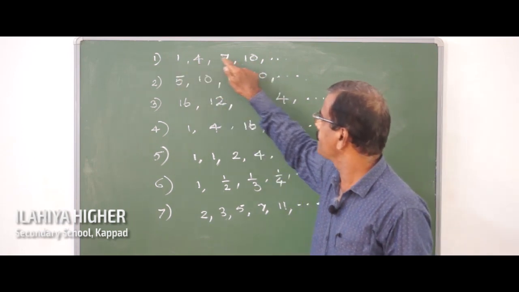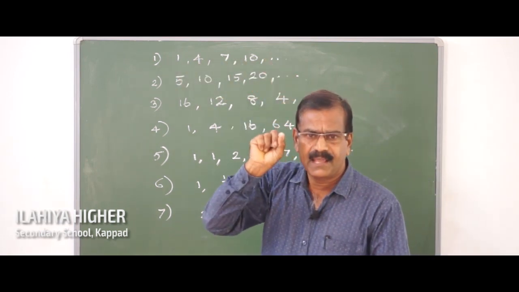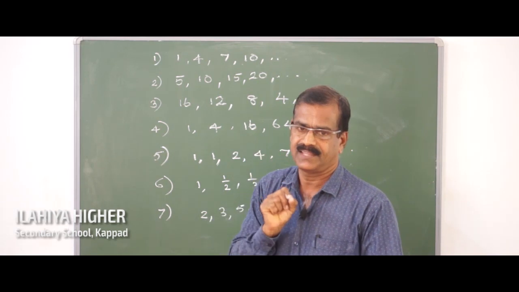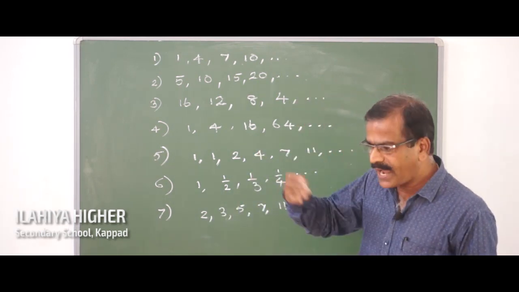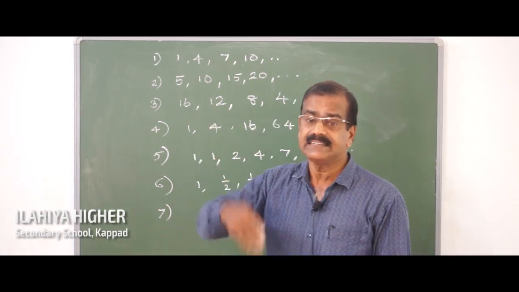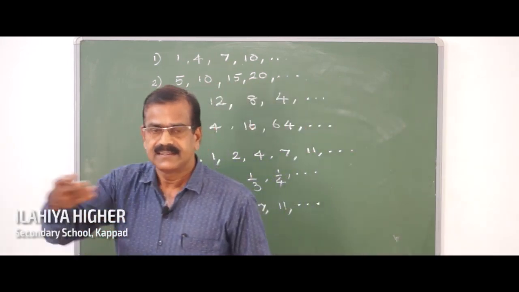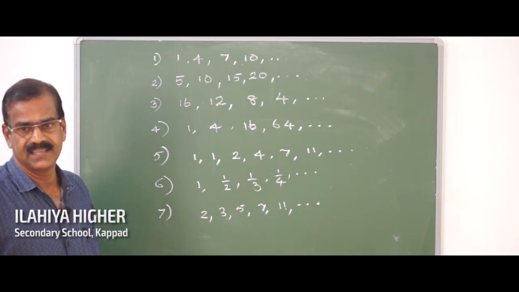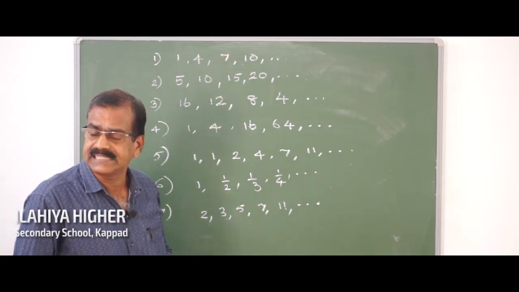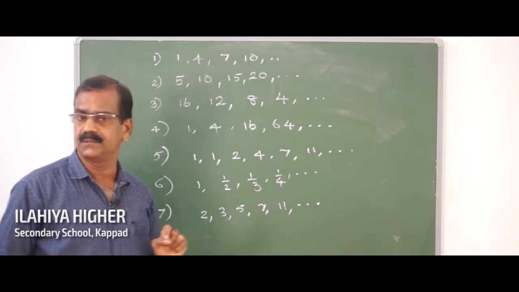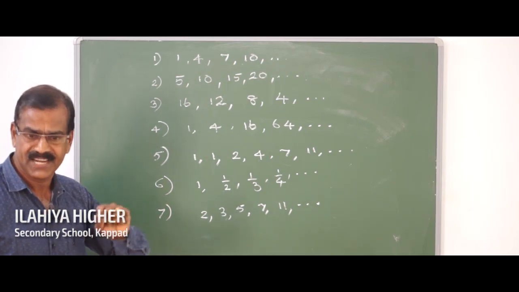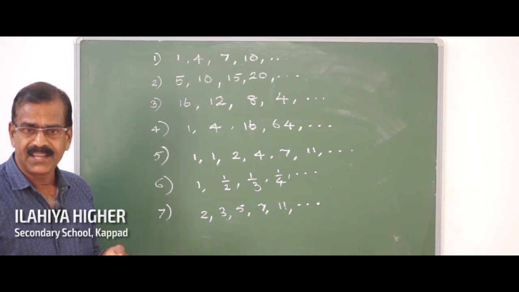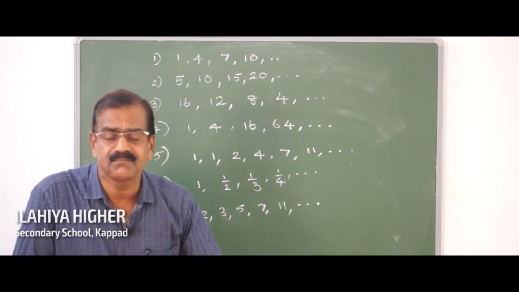So here, in a particular order, a particular rule is followed to write the next term. Now you can say what is the fifth term in this sequence. You try. Can you say the fifth term?